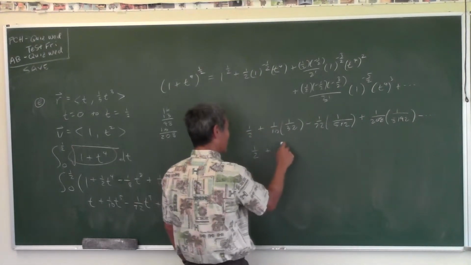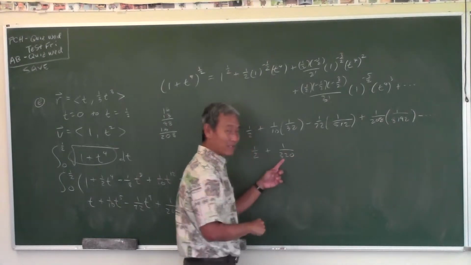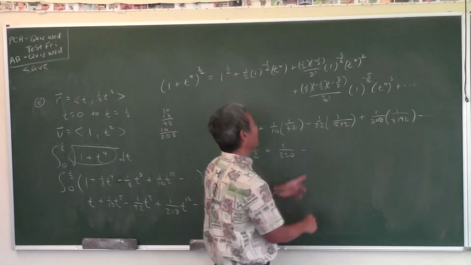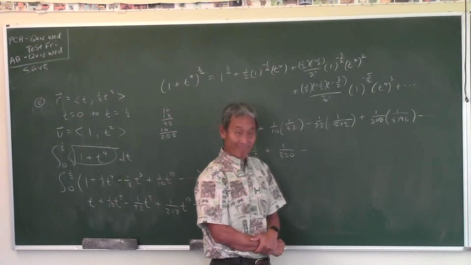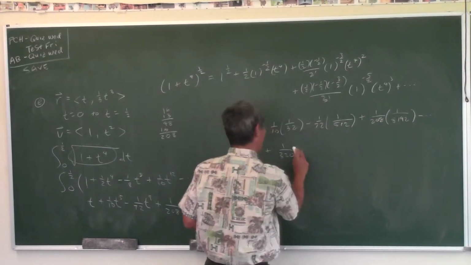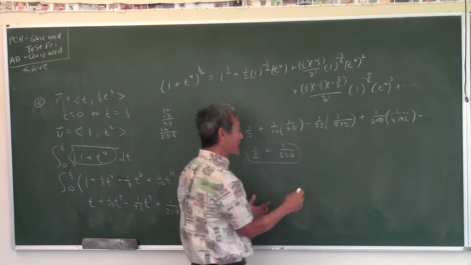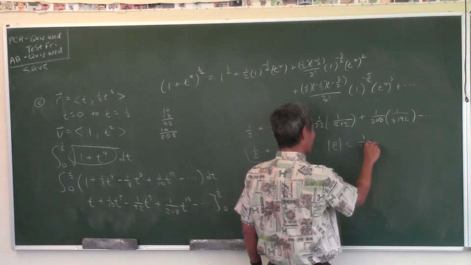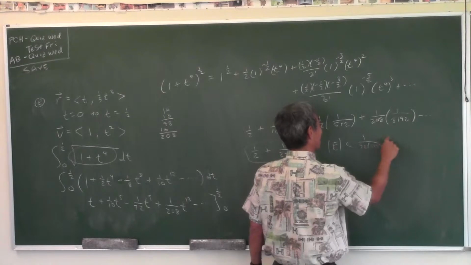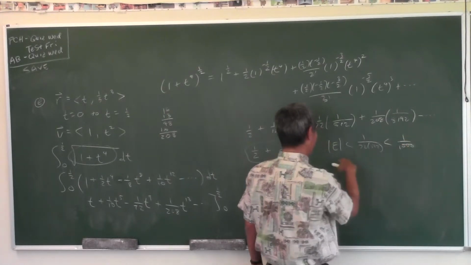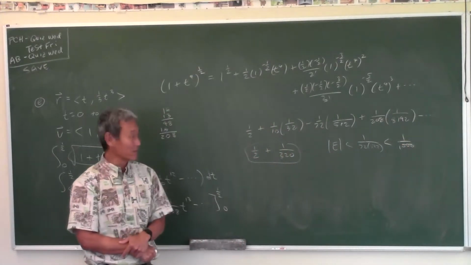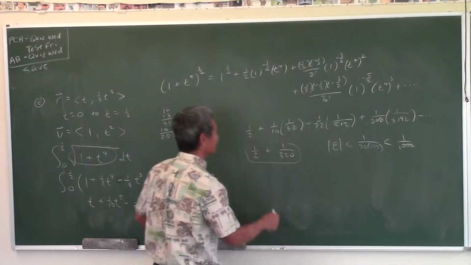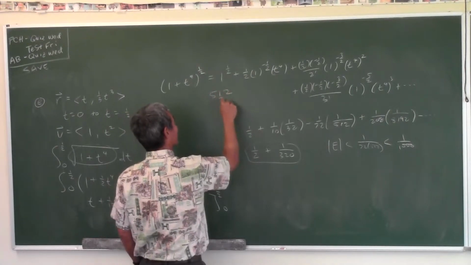Okay, so this is 1/320. Is that less than 1/1000? No, so we go to the next term. Is that less than 1/1000? Yep. So if you just add up the first two terms, the magnitude of error will be less than this, 1/72 times 512, but that is less than 1/1000, so therefore the magnitude of error will be less than 1/1000. Probably on the test though, what does this number come out to? What is 512 times 72?